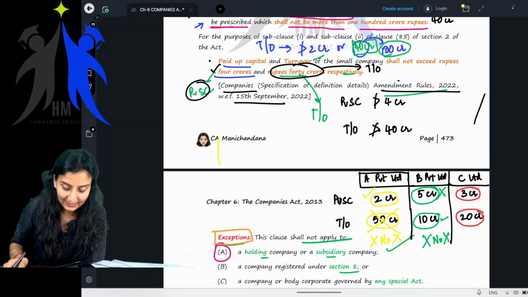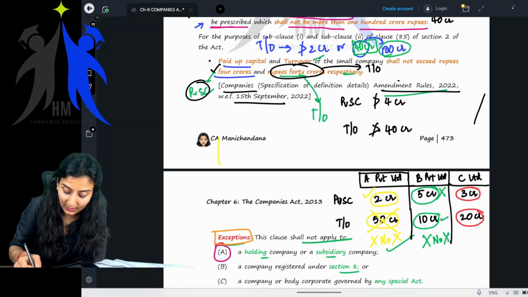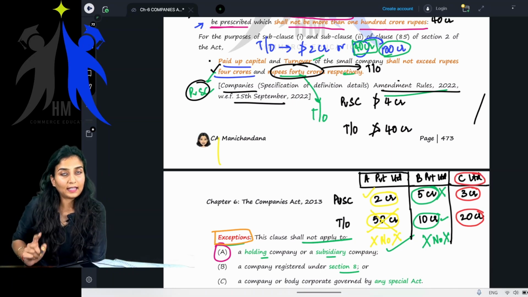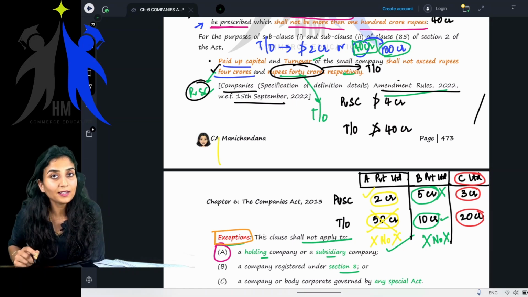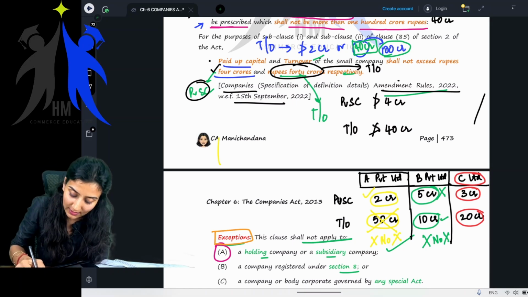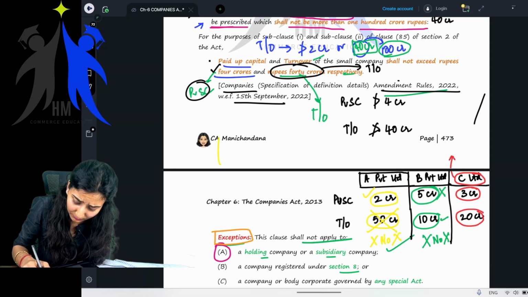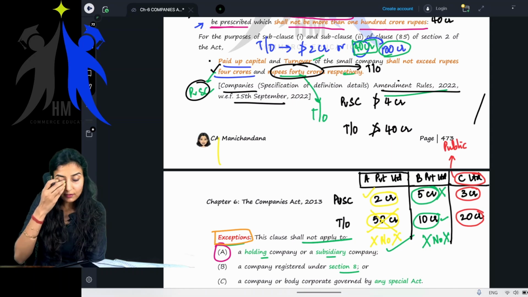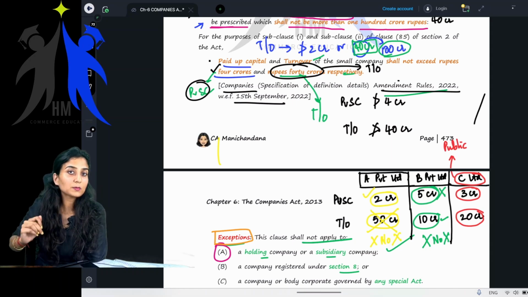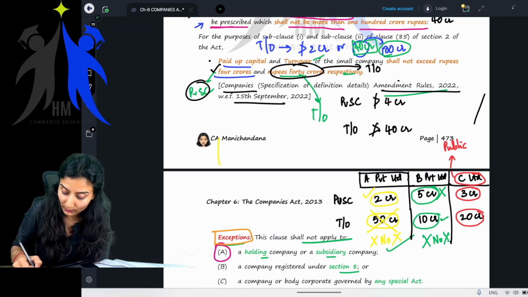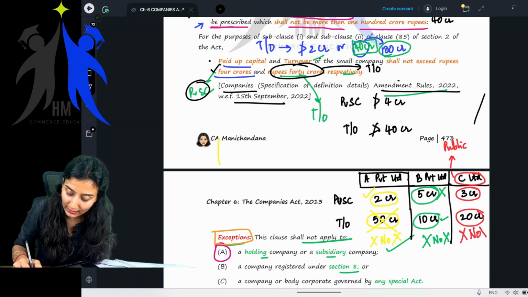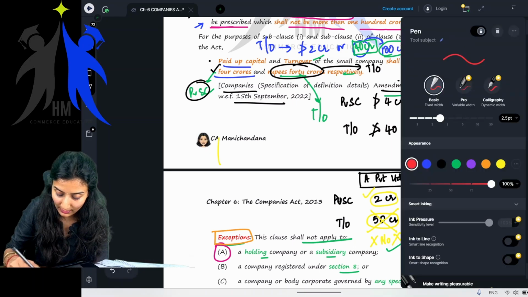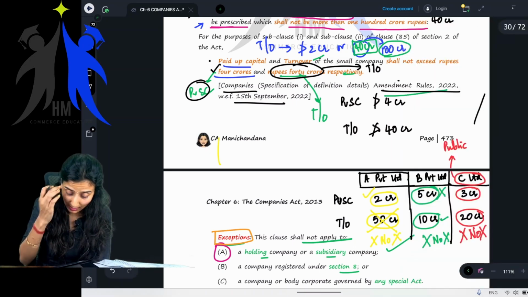No, children. See properly. Open your eyes and see. I have told C limited. Did I tell C limited or C private limited? C limited, meaning this is not a private company, meaning C limited is a public company. So if a company is a public company, can it be a small company? No, it cannot be a small company. So even C limited is not a small company, right? Getting my point? Okay, the last example.